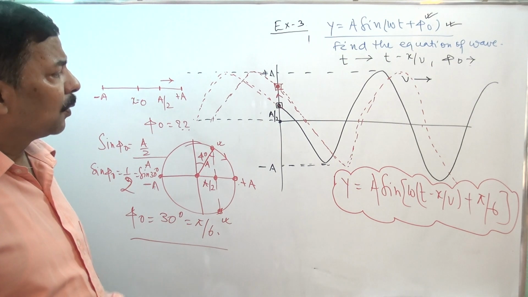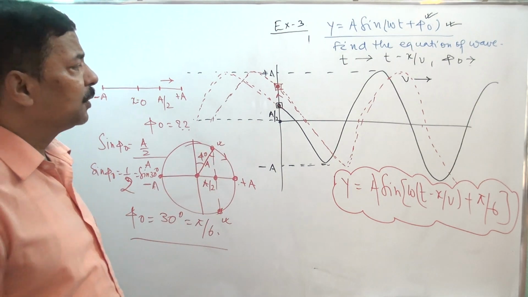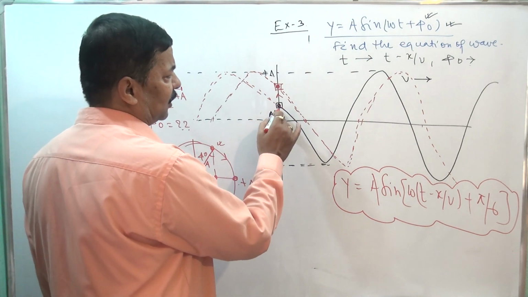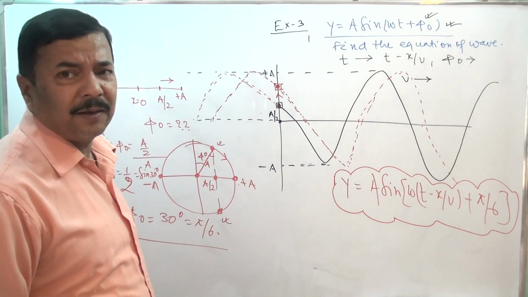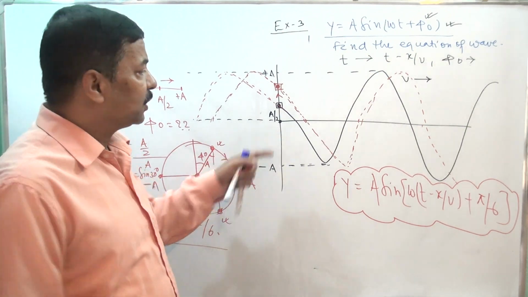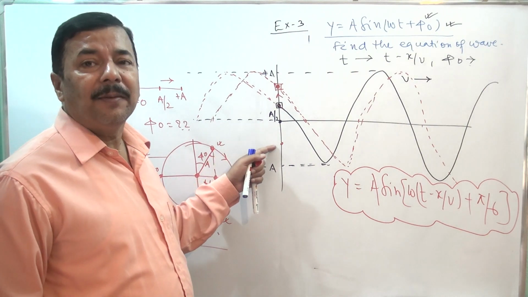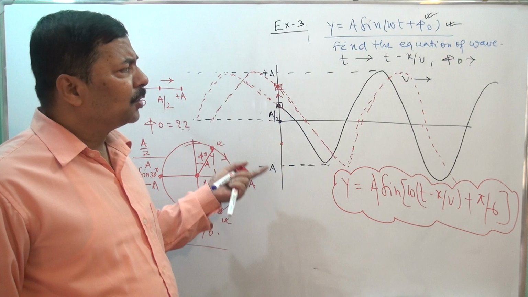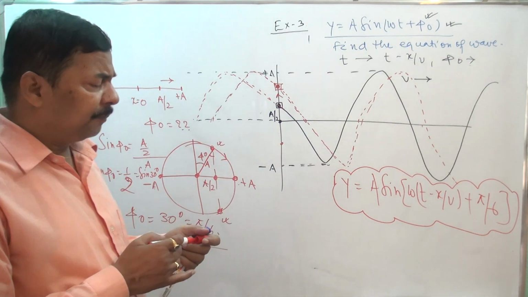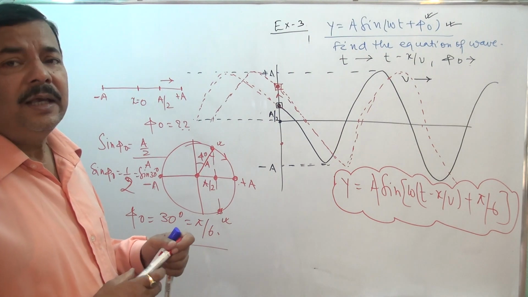Similarly, we can move in this direction. Similarly, we can create a different type of situation. Sometime this will be a by 2, sometimes a by root 2 also we can take. Sometime from this side we will start a by 2 and that will be a by root 2 or root 3 by 2 a, whatever is the value. So in this way I hope that some understanding of the equation of wave, plane progressive harmonic wave, is with you.